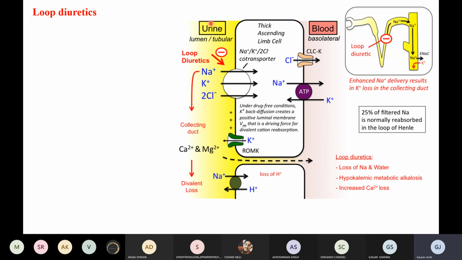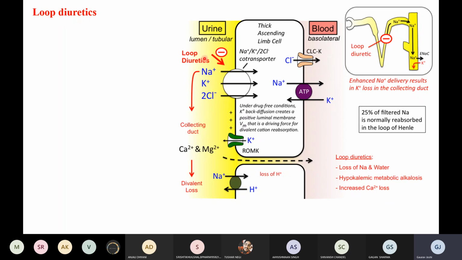Basically this is your urine and this is the blood, and this is your ascending limb lumen. These loop diuretics inhibit this transporter, the symporter, the sodium, potassium and chloride pump.